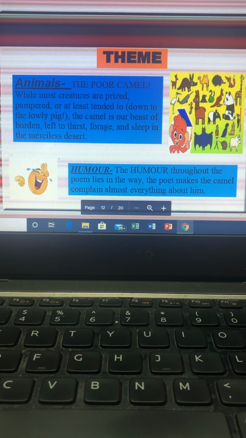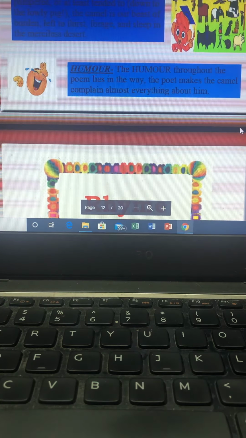So now what do we understand by the theme? The poor camel. See, while most creatures are prized, pampered, or at least tended to, the camel is actually treated as the beast of burden. And the theme is also humor, because the way the poet makes the camel complain about almost everything is very, very humorous, right?